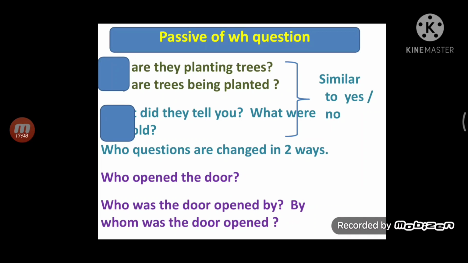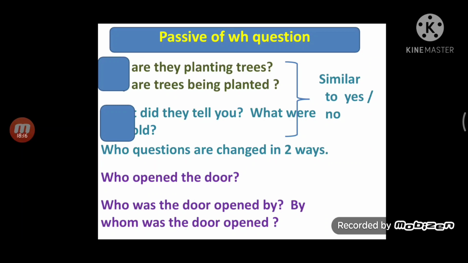Passive of WH type questions. Now, let's see the questions of who. Who is used to get the subject as the answer, whom is used to get the object as an answer.